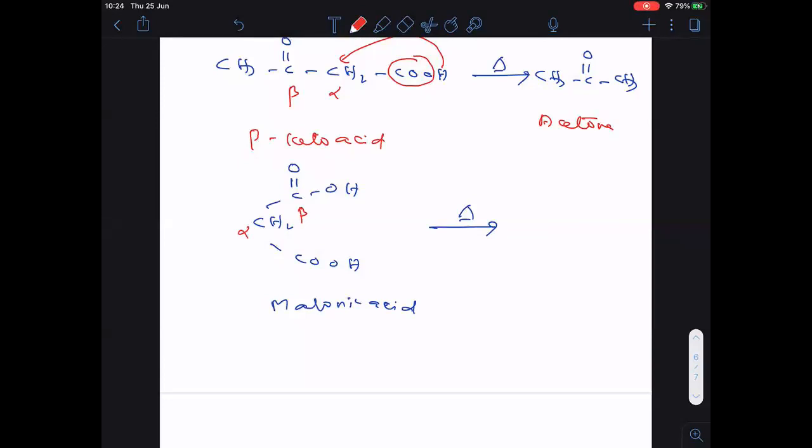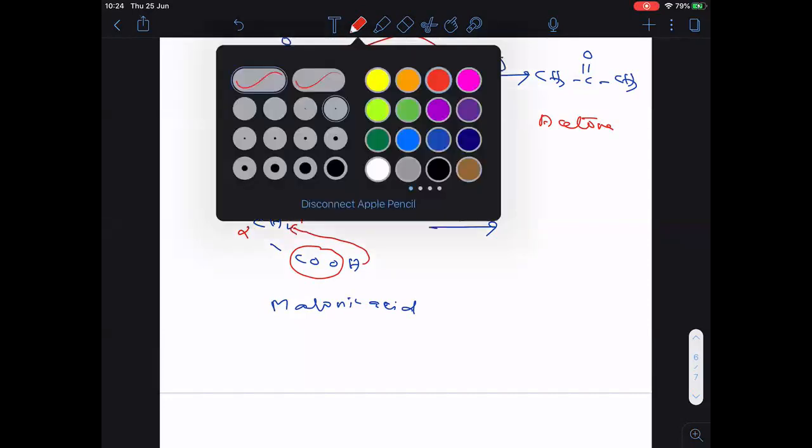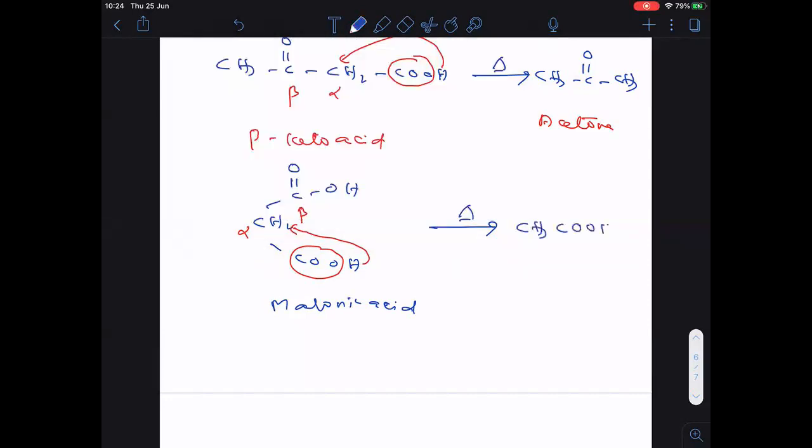So beta keto acids on heating liberate what? CO2. Followed, then this hydrogen is there, na? This hydrogen is bonded to this carbon here. Followed, so what is the compound that we get? CH3COOH. What is the name of this CH3COOH? Ethanoic acid, or we can call acetic acid.